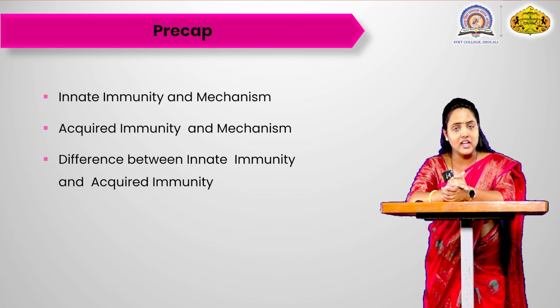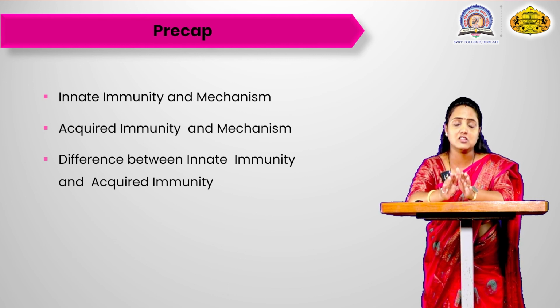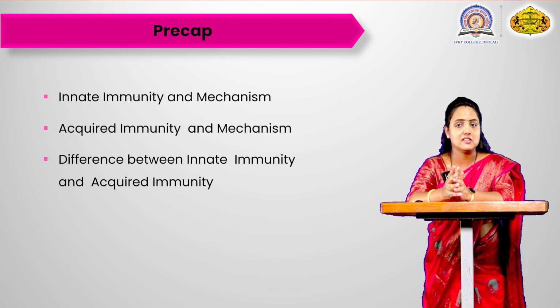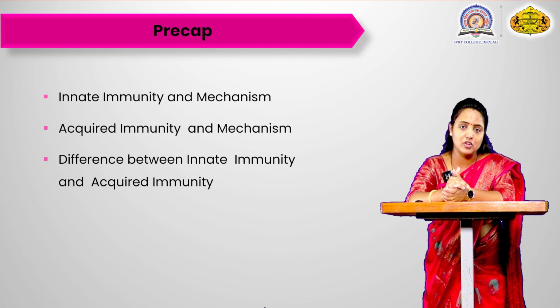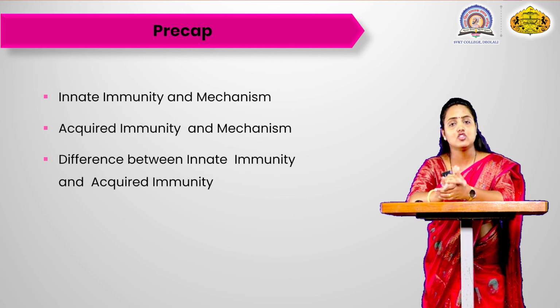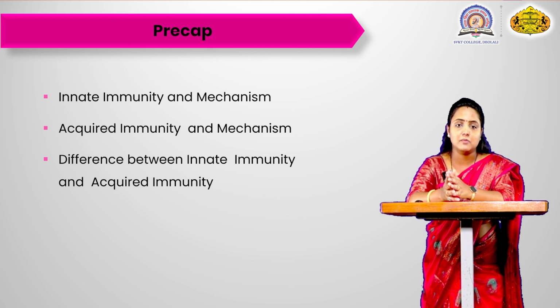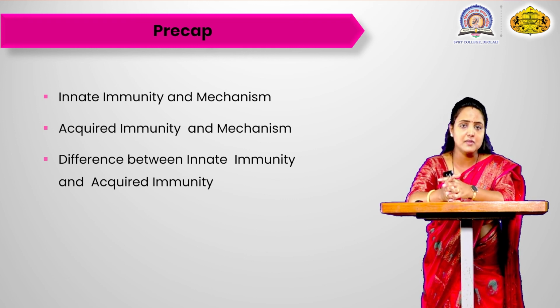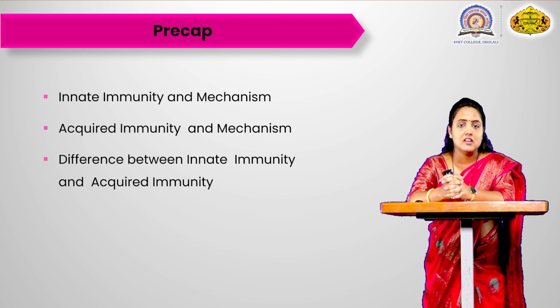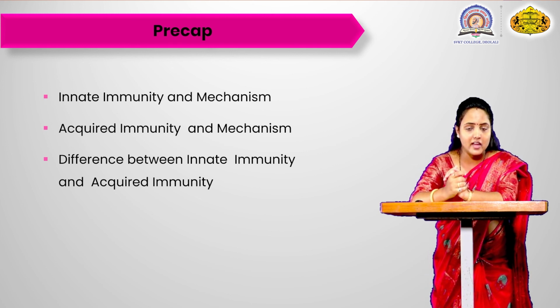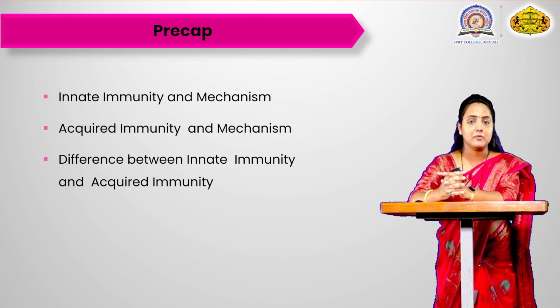We are going to see the acquired immunity, which is distinguished into two types, that is the artificial and the natural. Again, that is active and passive. In natural, you have active immunity and passive immunity. In artificial also you have active immunity and passive immunity. In that you have the immune serum, plasma, and the vaccines. We are going to see all this in the next lecture. And the main thing, the difference between innate immunity and acquired immunity.